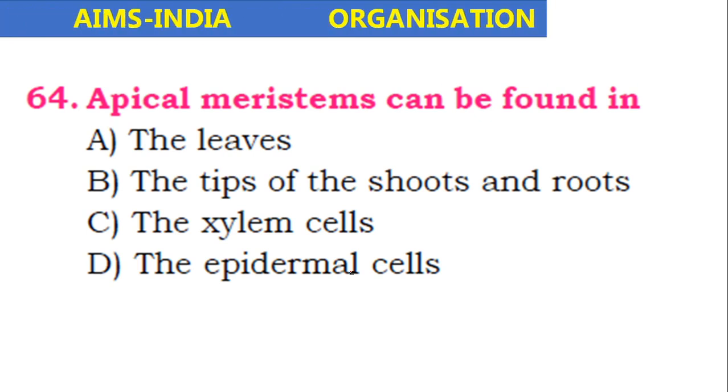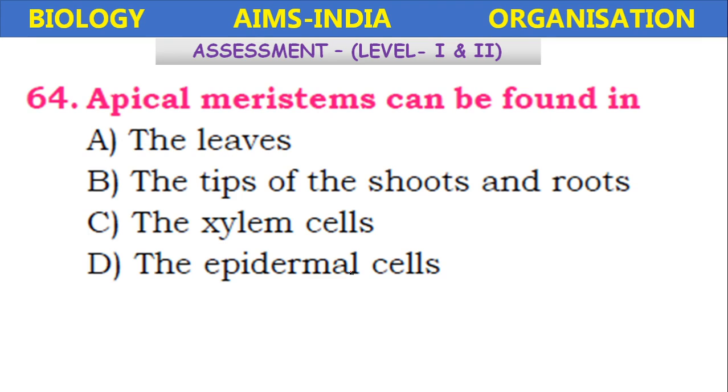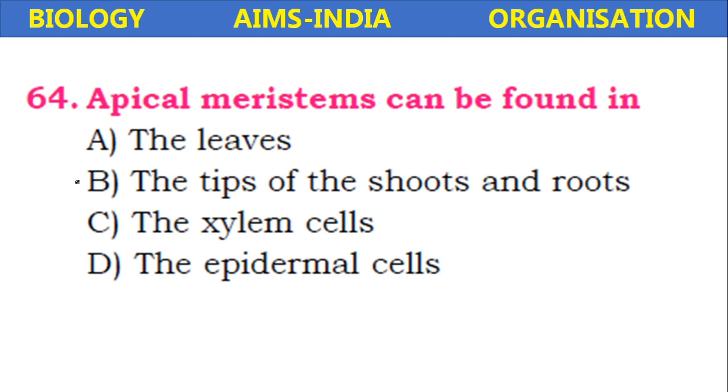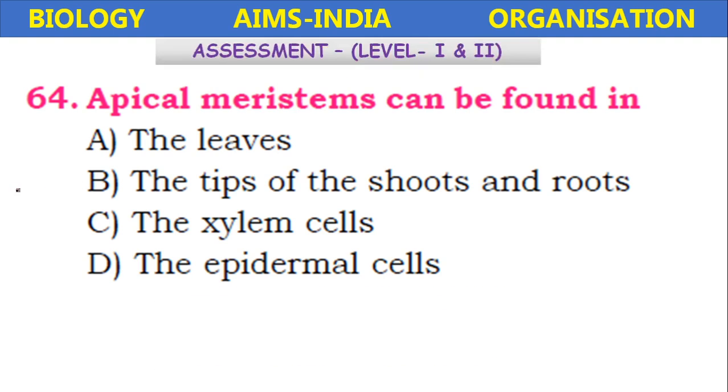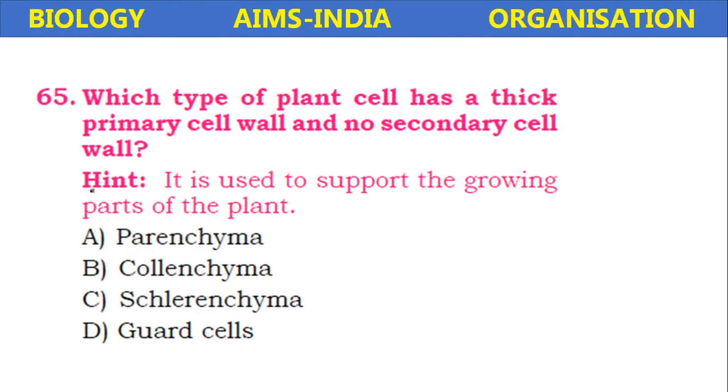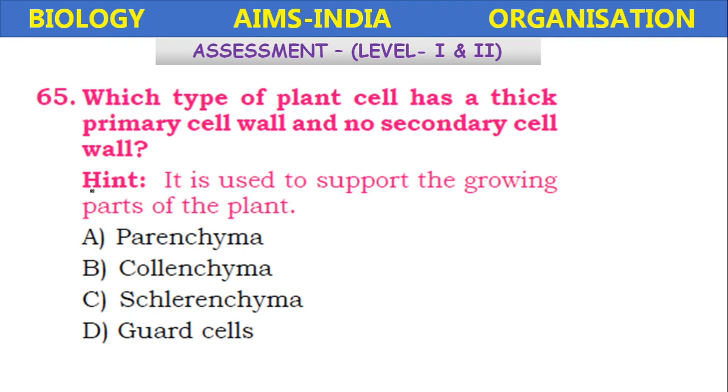Next, apical meristems can be found in the leaves, tip of the shoots and roots, the xylem cells, the epidermal cells. So it is present in the tip of shoots and roots. Okay. Which type of plant cells has a thick primary cell wall and no secondary cell wall? Only primary cell wall but no secondary cell wall.